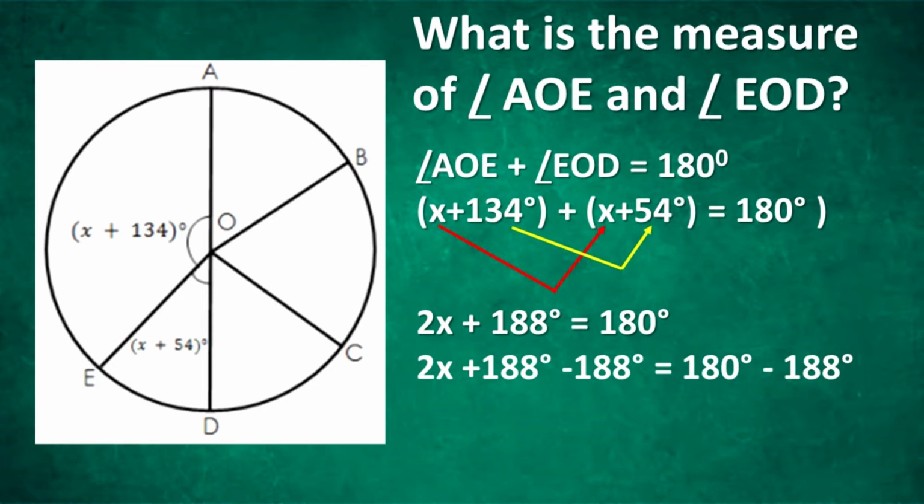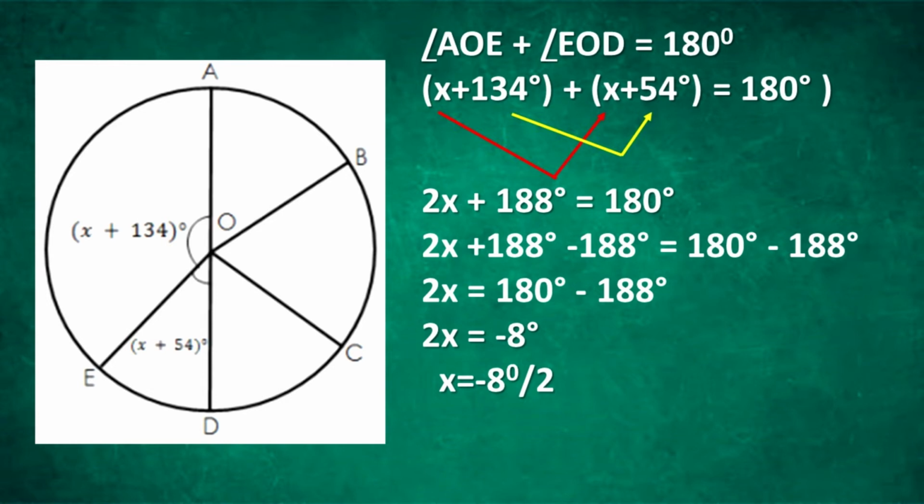Simplify, we get 2x equals 180 degrees minus 188 degrees. Simplify further, subtract 188 from 180. We get 2x equals negative 8 degrees. Lastly, divide both sides of the equation with 2. We get x equals negative 8 divided by 2. Therefore, x is equal to negative 4.